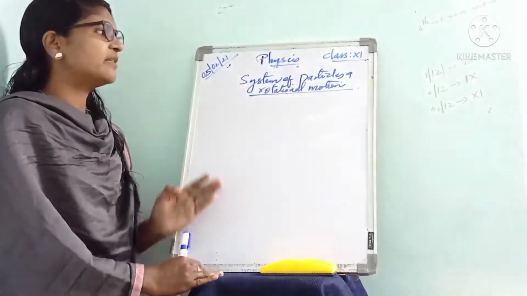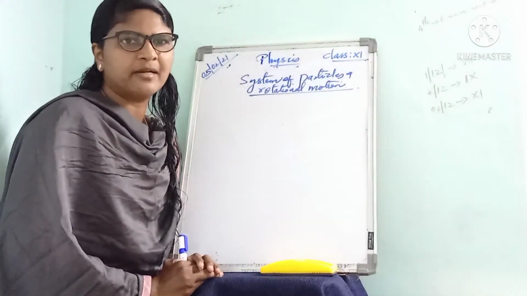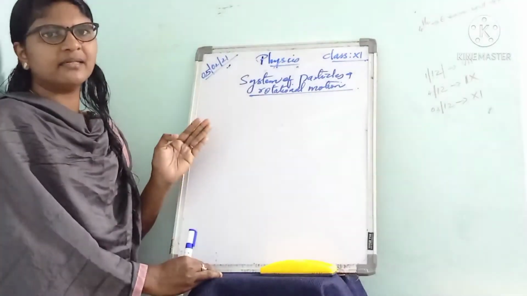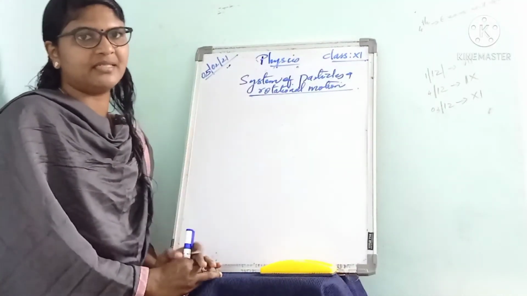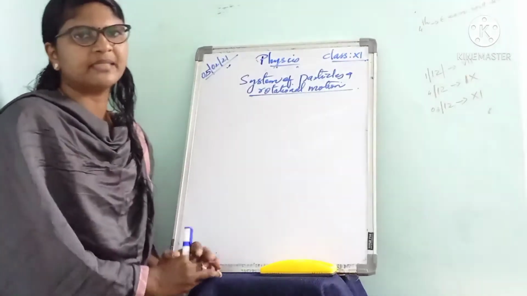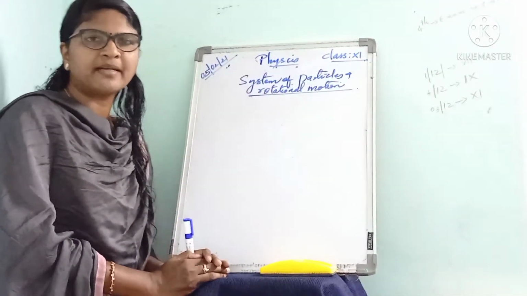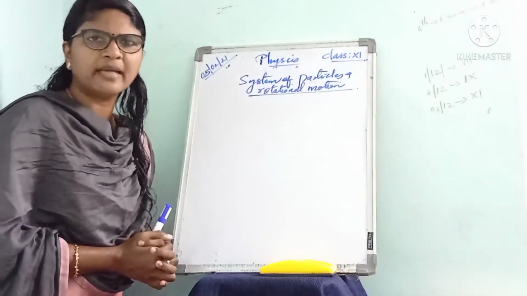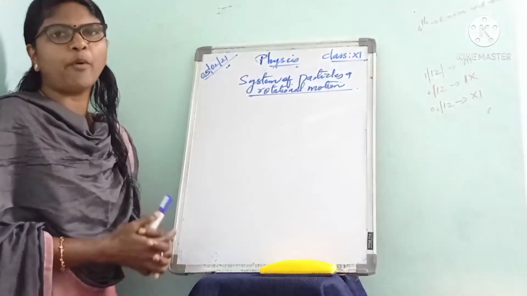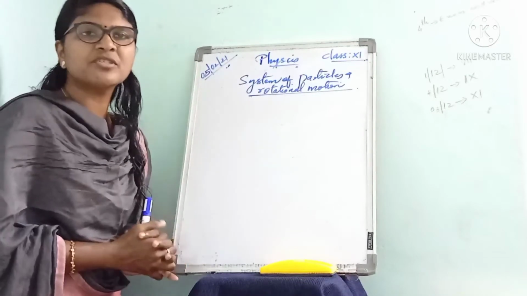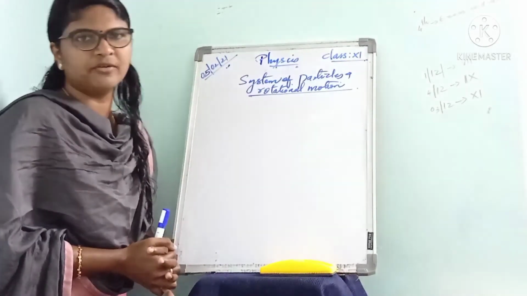System of particles and rotational motion. Actually, this is involved in the first text. In this chapter, before going to the motion of a system of particles, you must know about a single particle or a point object and its motion on the application of force.